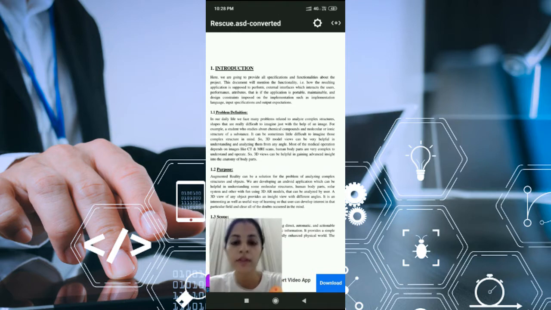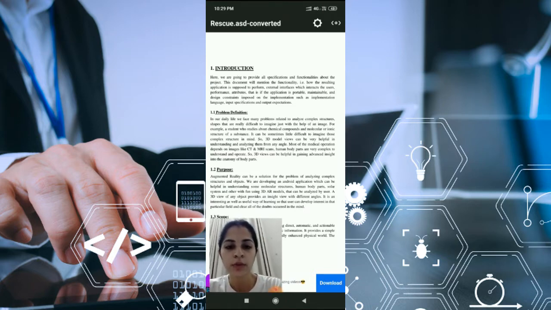So, what is the purpose of why we have developed this app? This is because augmented reality provides a solution for such kinds of problems. It is used for analyzing complex structures and objects. We are developing an Android application which can be helpful in understanding molecular structures, human body parts, the solar system, and more, using 3D AR models that can be analyzed by the user. A 3D view of any object provides an insight view from very different angles. It is an interesting as well as useful way of understanding and learning, so that users can develop interest in that particular field and clear all the doubts that occur in the mind.